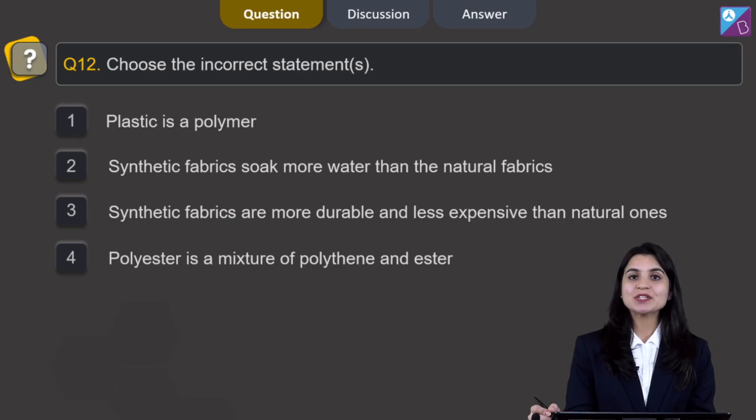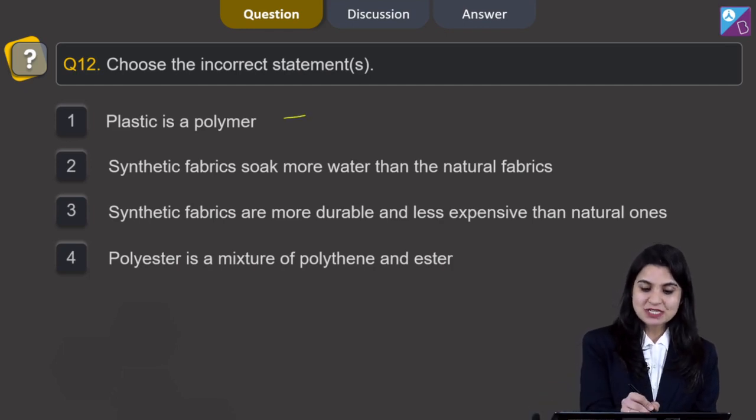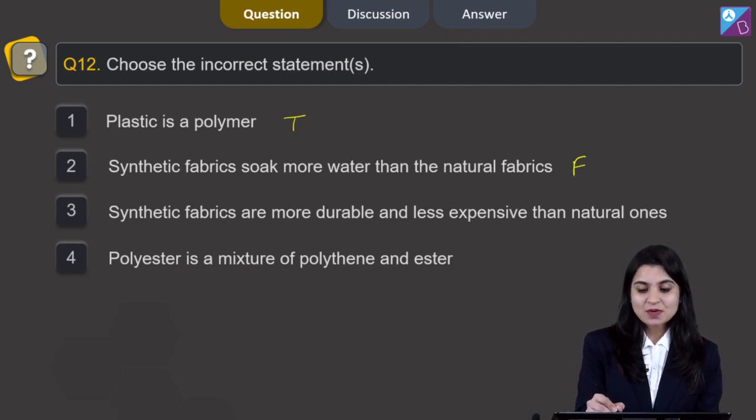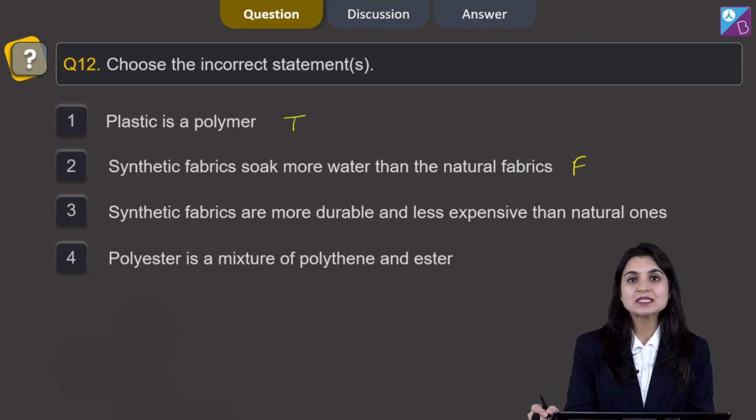Next question is question 12, which is a question of section 2. In this question, more than one option may be correct. Let's read. Choose the incorrect statements. Number 1, plastic is a polymer. This is a true statement. Plastic is a polymer. Next is synthetic fabrics soak more water than the natural fabrics. This one is incorrect because synthetic fabrics soak less water as compared to natural ones.